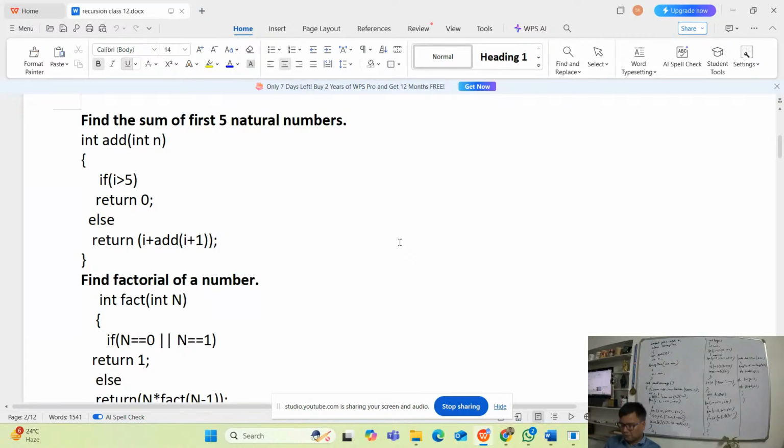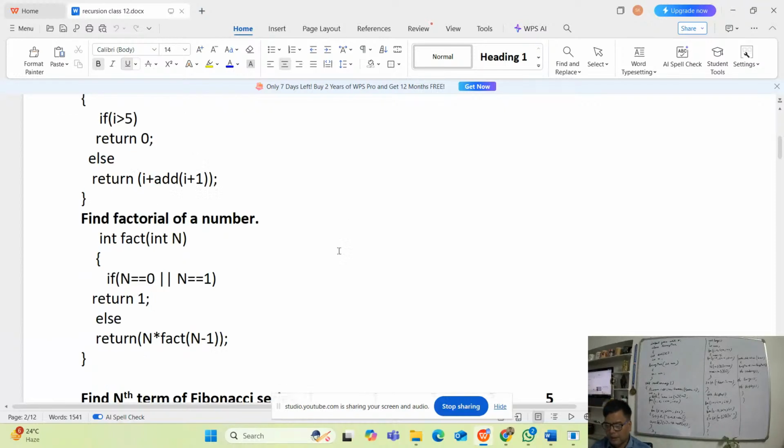If i is greater than 5, then return 0, because the value is here first 5. Else return i plus add i plus 1. So if it was 5 plus 4, 5, again the number comes, plus 3 plus 2 plus 1, and then the value will go. So we need to call the function, and then we will be getting the values when the function is called. That is what we talk about when we talk about a recursive function.